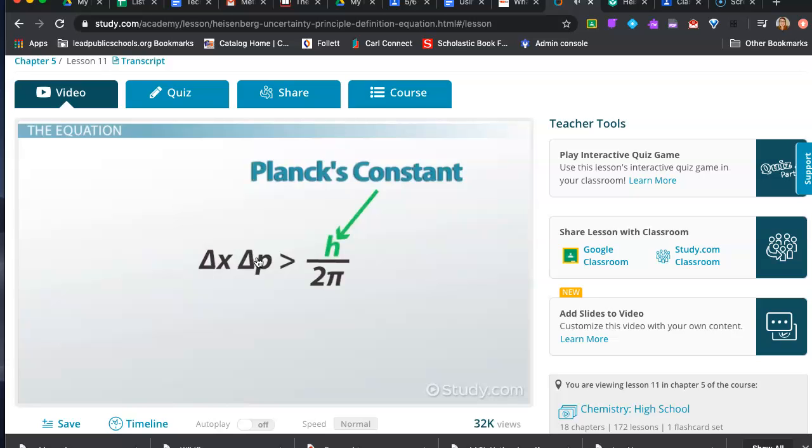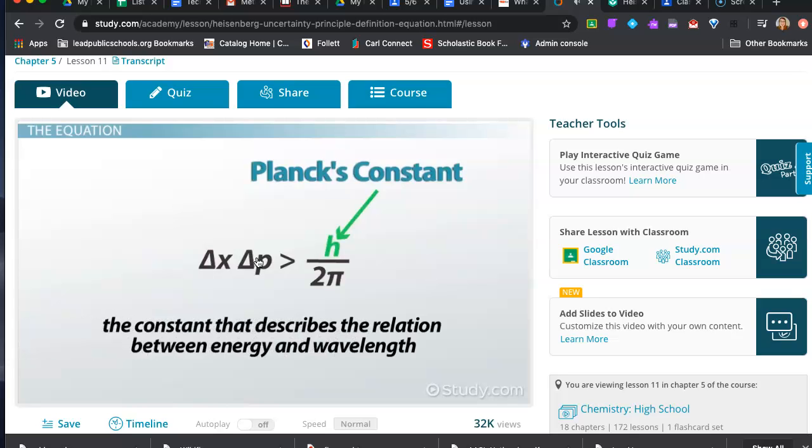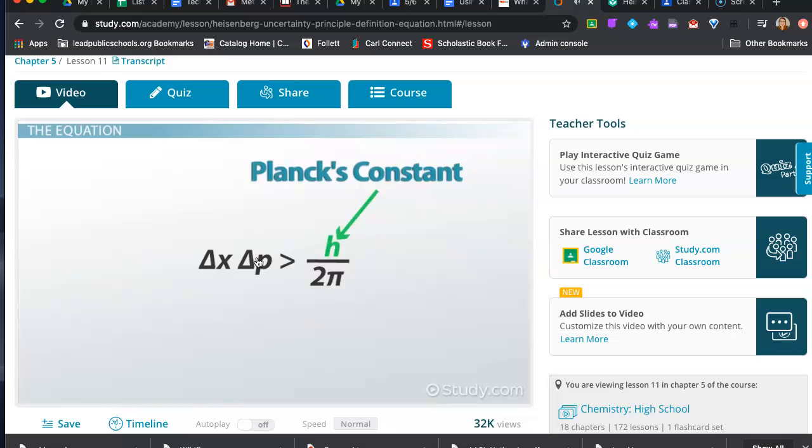But we'll simplify it by saying that it's the constant that describes the relation between energy and wavelength and is a very small number. Since it's a constant, this means there's a value that we can look up and insert into the equation. The right side of this equation serves as a limit to how well we can know the position and momentum of the particle with certainty.